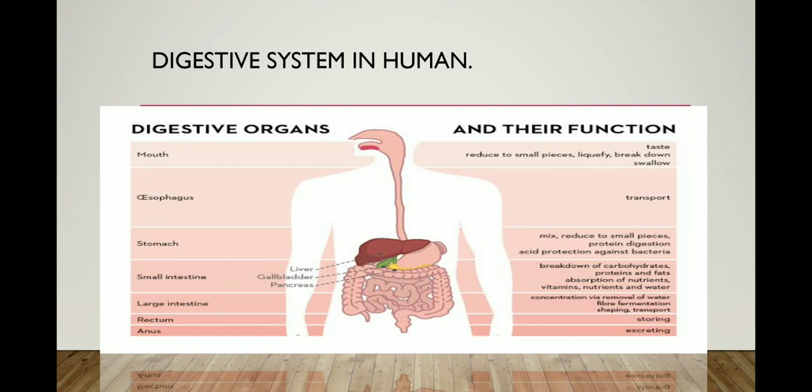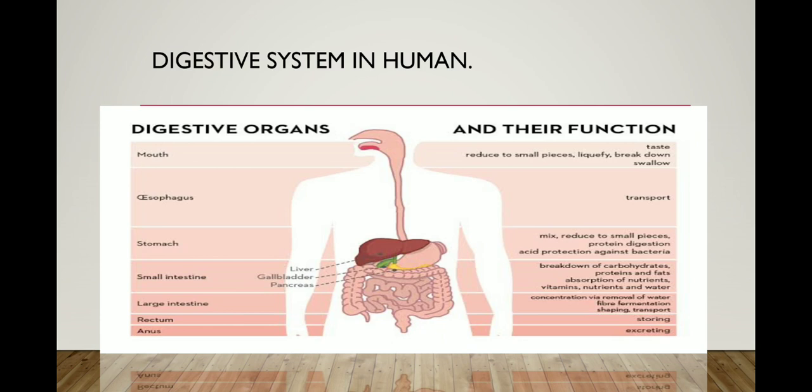First we take the food, and then with the help of your teeth and your tongue, it is converted into small particles. Then liquefying means saliva is mixed with the food with the help of the tongue, and it is converted into sticky boluses and goes into the esophagus. The esophagus function is just transportation, acting like a bridge that joins the mouth and the stomach.